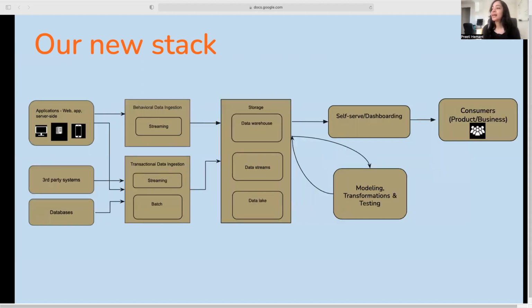As for the stack, we have a new layer. We have a new BI layer, which is added on top of the data warehouse. Nothing else has changed. So the way we ingest data, where the data is stored, all of that is the same. But on top of the warehouse, there are two components now. So one component is the backend, which is responsible for all the modeling, transformations, and testing. And then there is the front end, which is our dashboarding tool, which reads all of this modeled data from the warehouse and then exposes that as self-serve to our consumers. The rest of the stack is untouched.